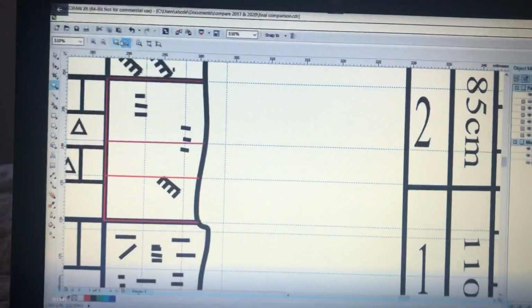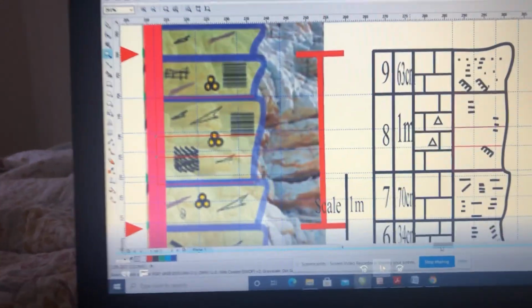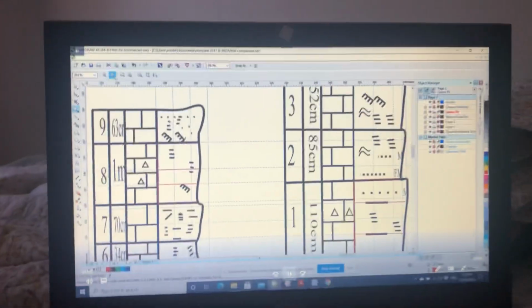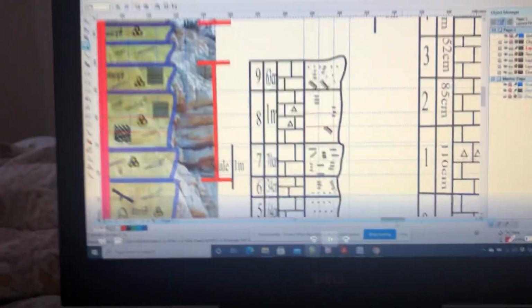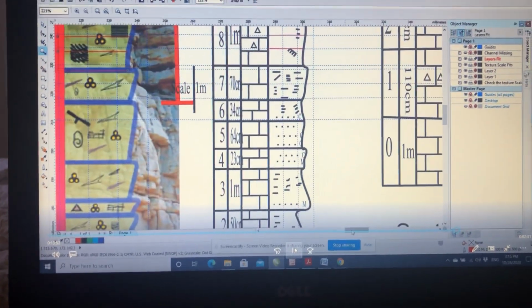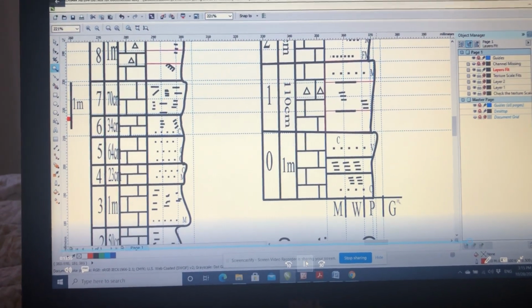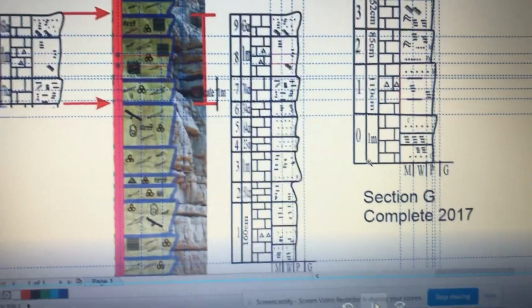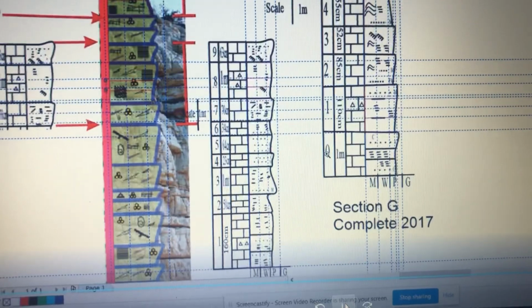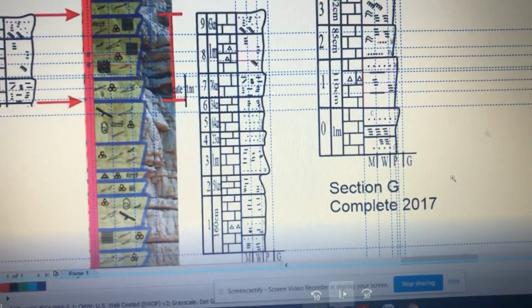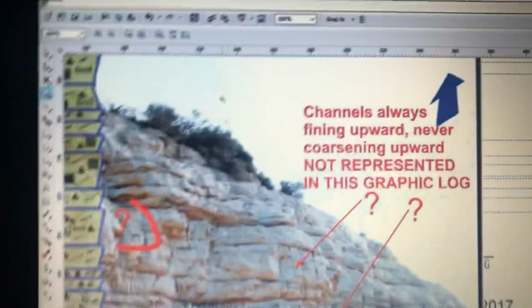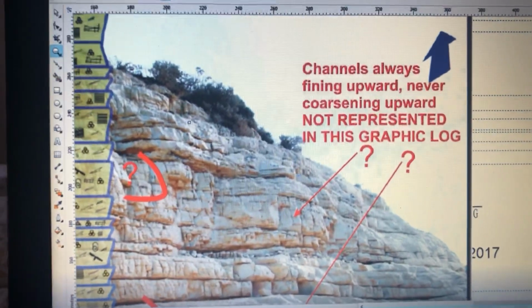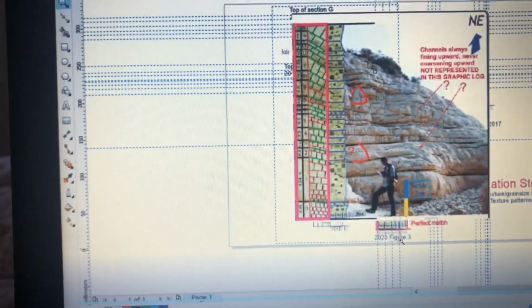Okay, so these 4 beds prove that there's plagiarism, there's a perfect match. The curve or the scale was distorted and then filled with different symbols. Notice the 0. The graphic log G started with 0. This is 2017. And you will notice they started with 0 in 2020. I'll show their graphic log here with the outcrop. Notice the 0 here. They start from 0. This is another coincidence.